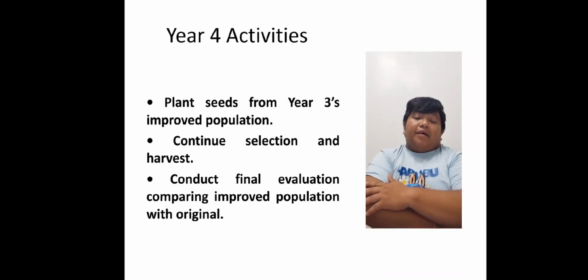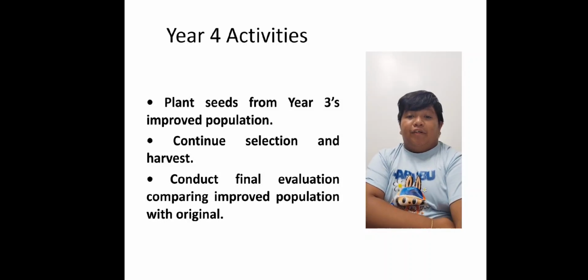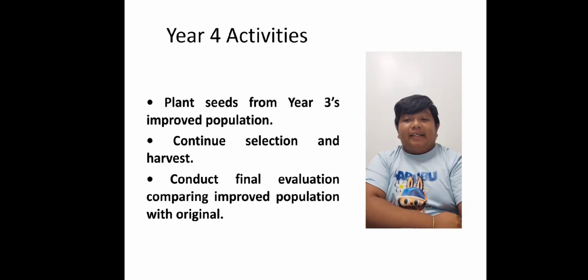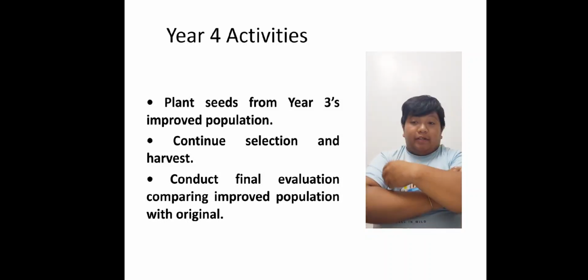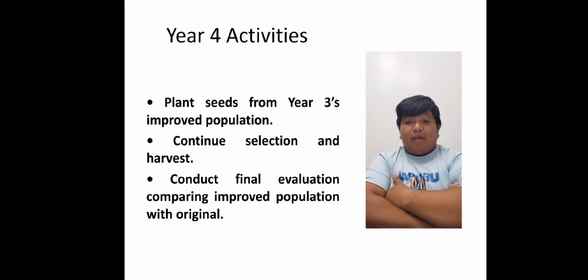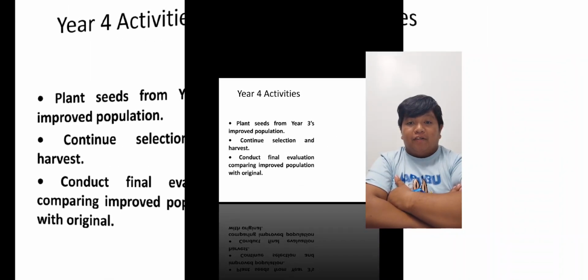So in Year 4 activities for this breeding program, plant seeds from Year 3's improved population. Then continue selection and harvest. And conduct a final evaluation or assessment comparing the data from the improved population with the original or the previous population.